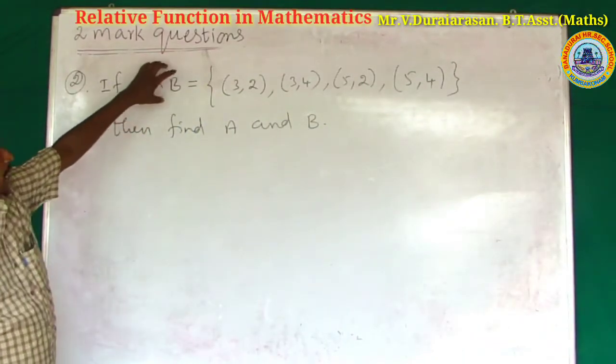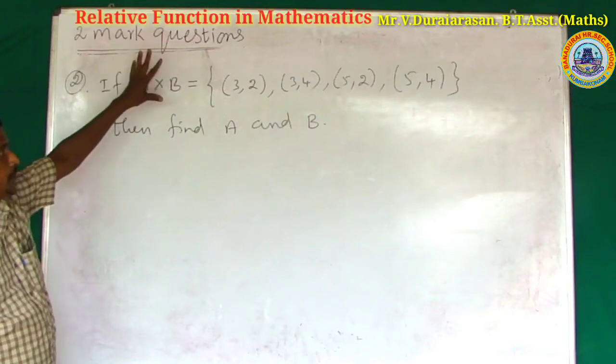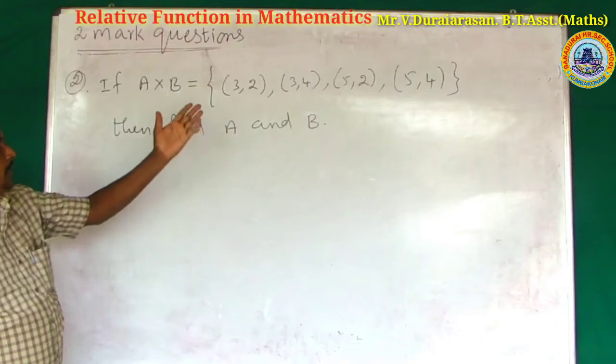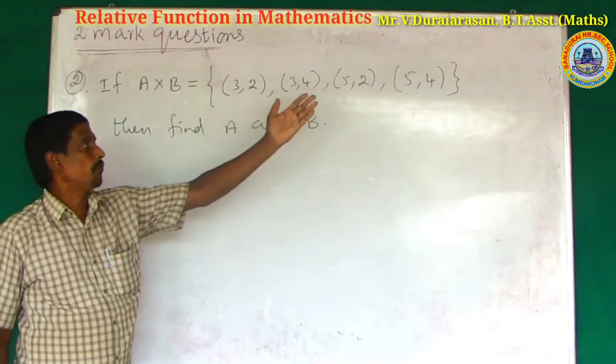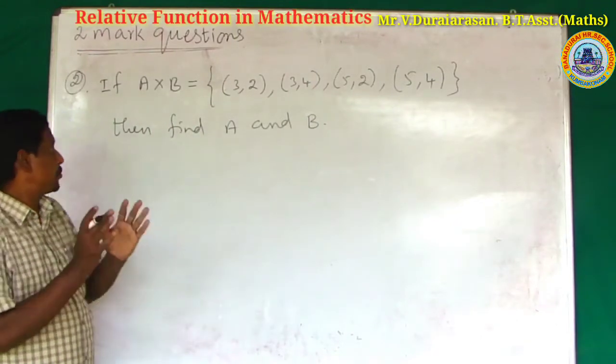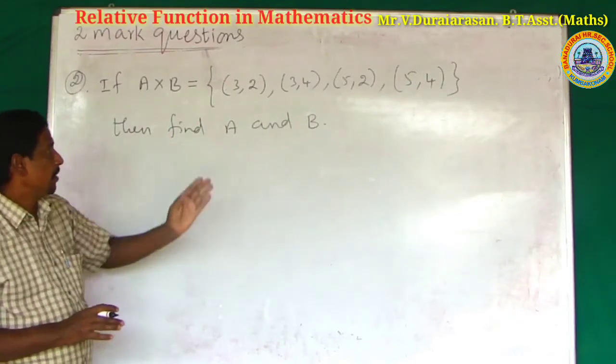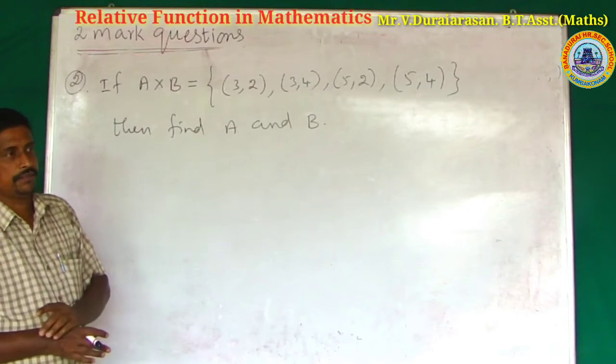A cross B, the Cartesian product, is given. A cross B is equal to (3,2), (3,4), (5,2), (5,4). What is the question? The question is to find A and then find B.